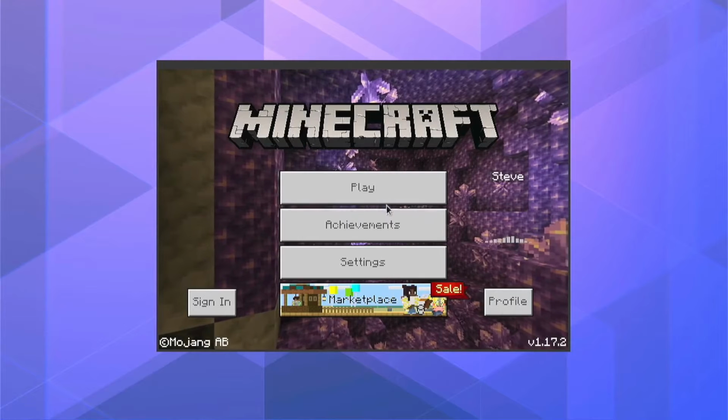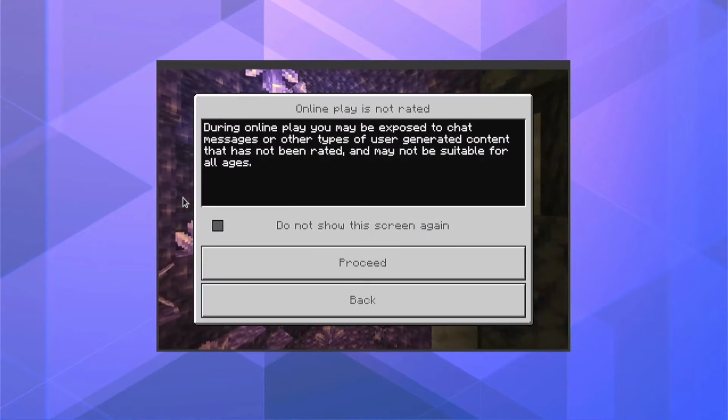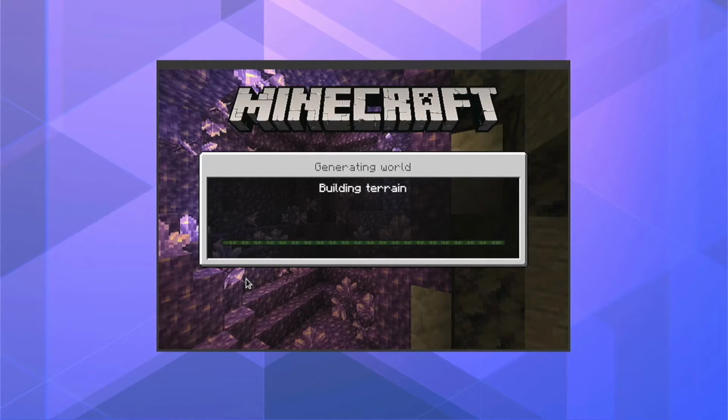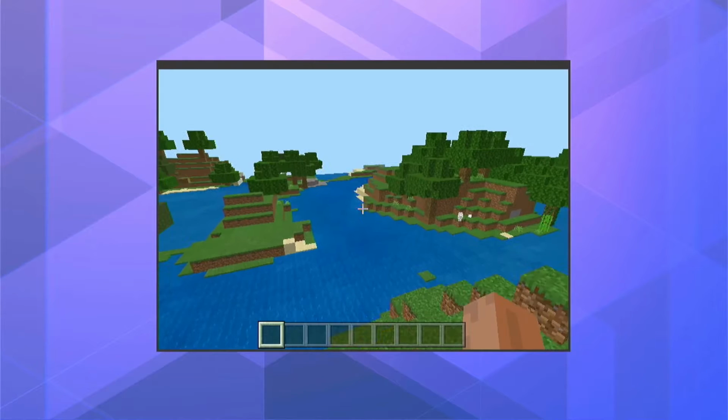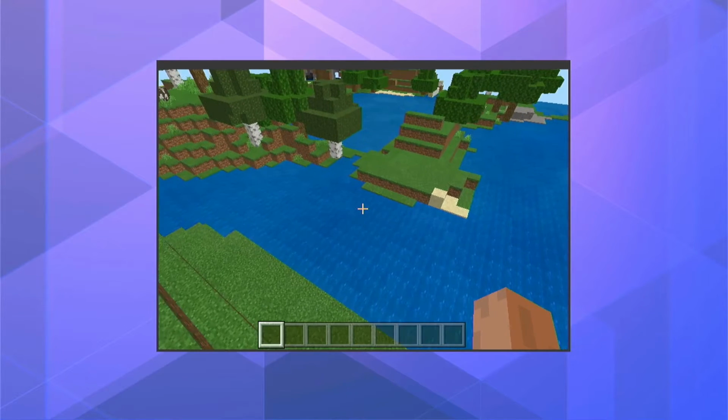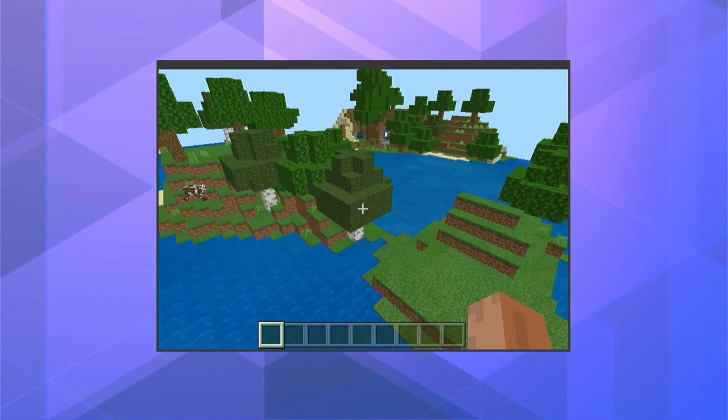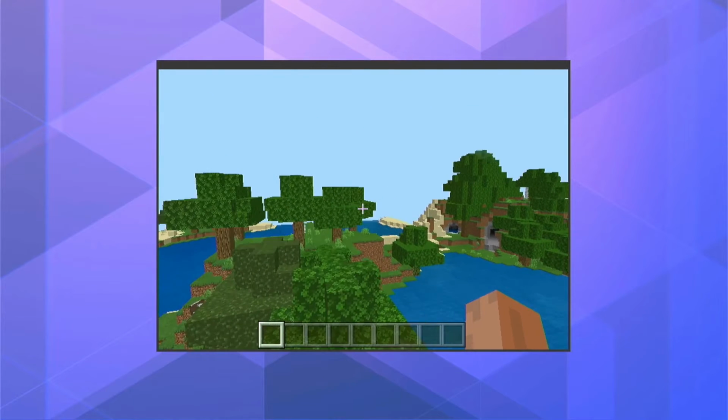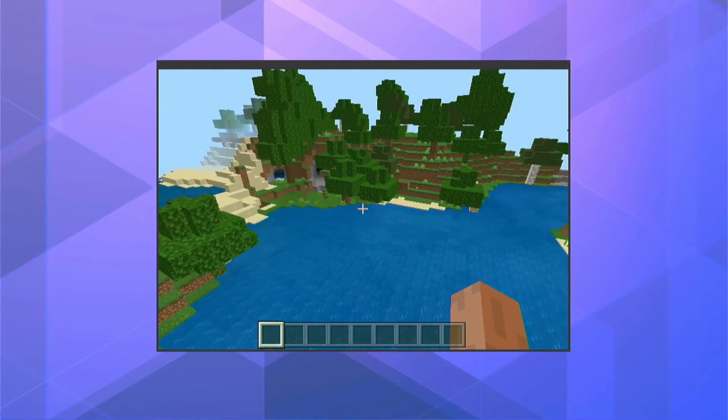I turned the graphics down to the lowest and loaded up a creative world, which took about 2 minutes to generate, and when the game loaded up, it ran at like 3 frames per second. But ultimately, that's impressive because I'm pretty sure this is running through an Android compatibility layer.